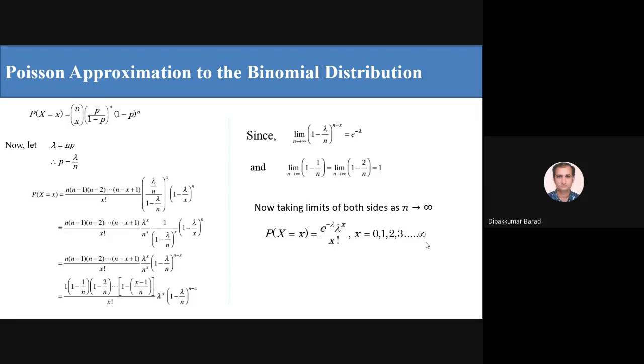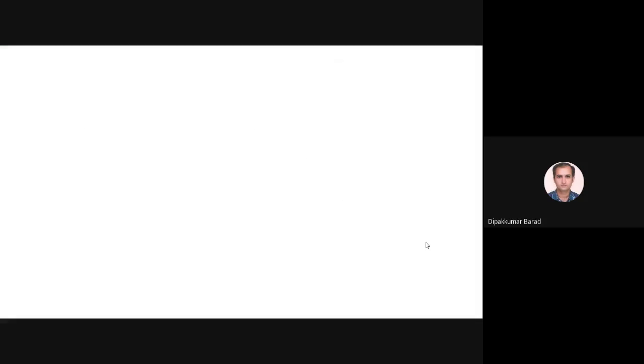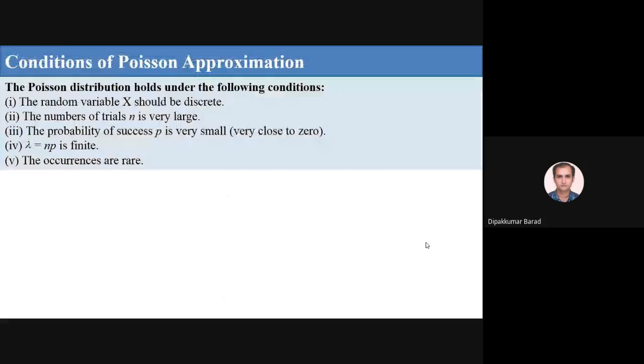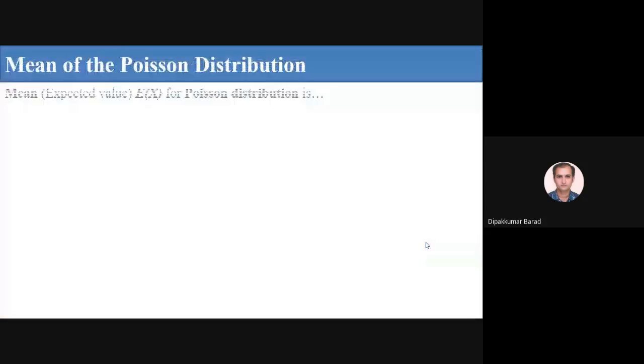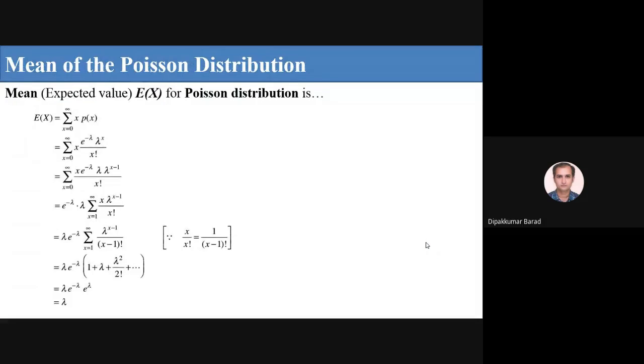I hope everyone has noted this down: e raised to minus lambda, lambda raised to x upon x factorial, where x is from 0 to infinity, which represents the probability of X equal to x for a Poisson distribution. And then note down the expectation E of x.